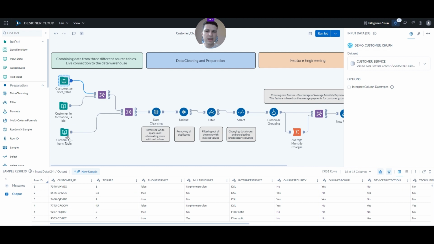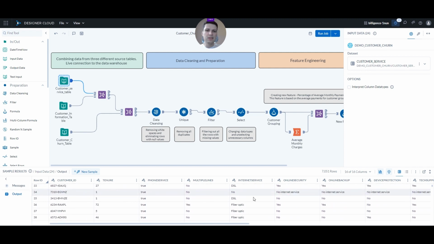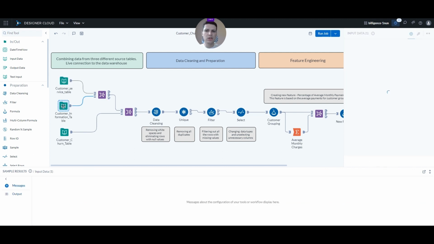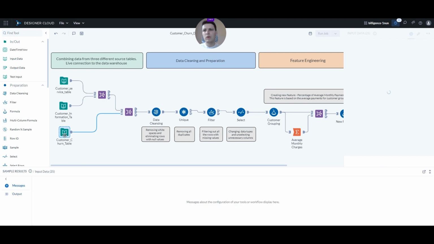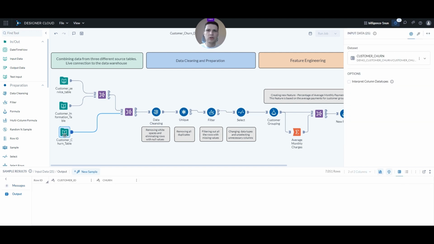So here on the left-hand side, for our customer Telco Churn use case, we are connecting to 3 different tables in our Snowflake Cloud data warehouse. First of all, we have a table about our customers and the services they have with us. Then we have some additional information about the customers themselves in the second table. And then finally, we also have a table with historical information about which customers churned and which customers are still with us.